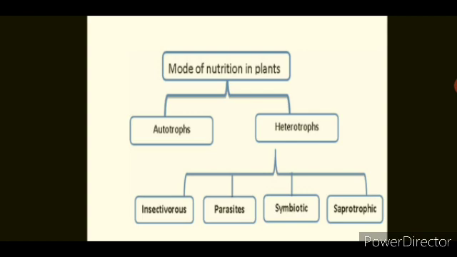We can see in this flow diagram, modes of nutrition in plants are of two types, autotrophic and heterotrophic. A few plants also show a heterotrophic mode of nutrition. They are insectivorous plants, parasitic plants, saprophytic plants, and symbiotic plants. We will discuss them later on in this chapter.